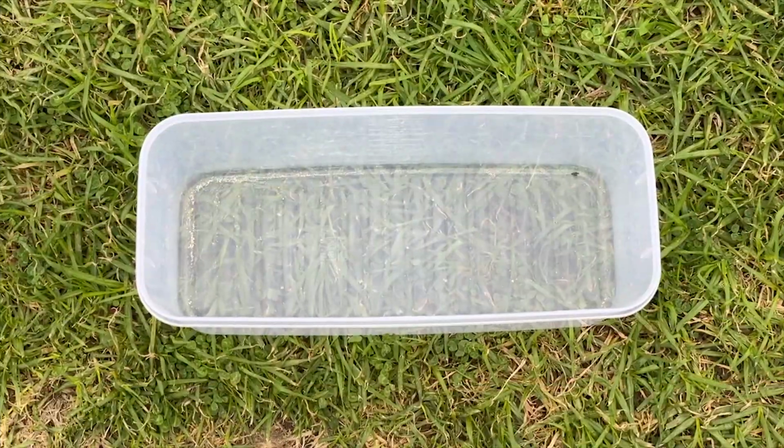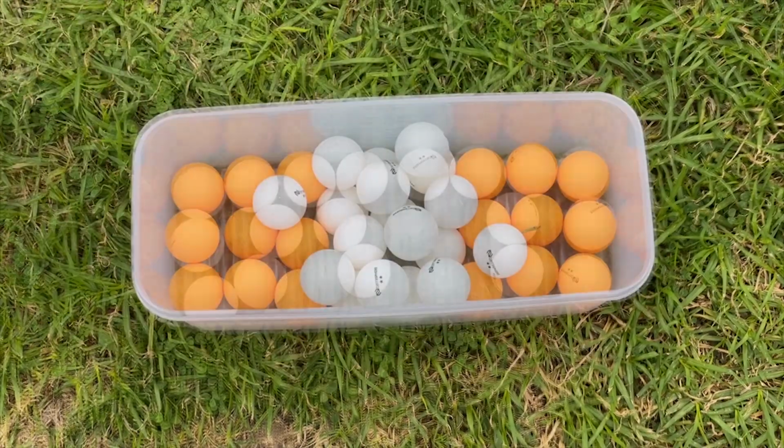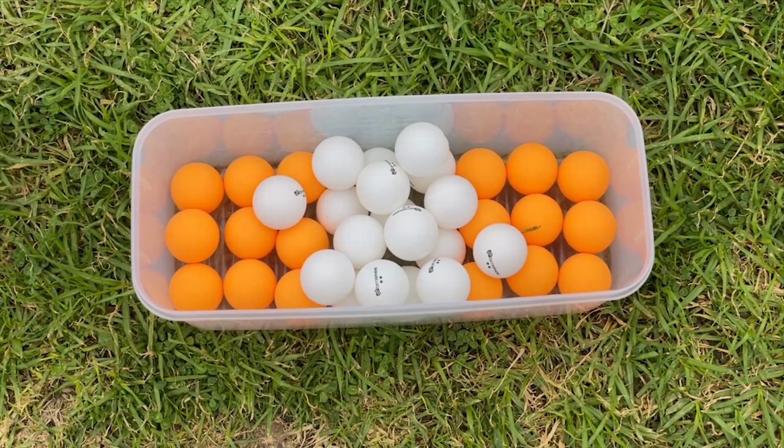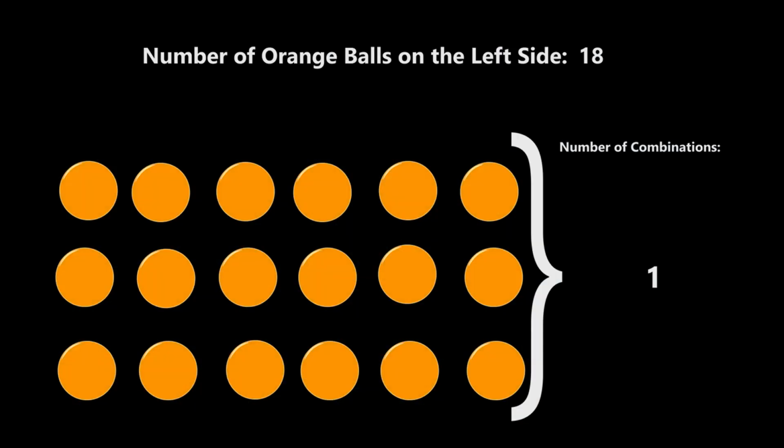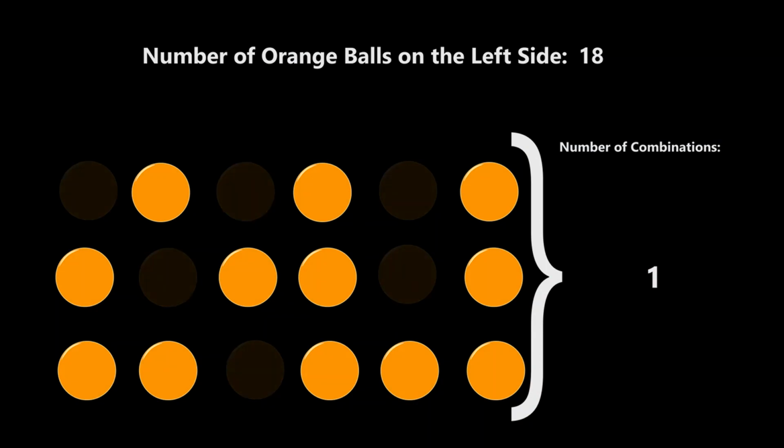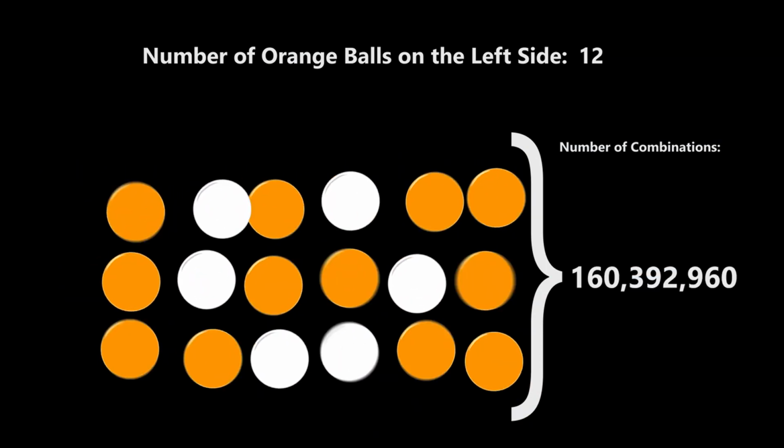Let's play a game. I'm going to put 18 white and 18 orange balls in this box and shuffle them. Try predicting the order. Ready? Were you close? Now most people would pick a combination of balls where they're evenly spread out. And there's a simple reason why. There is only one combination where there are 18 balls on the left side. But there's as many as 160 million combinations when we introduce a little bit of disorder.